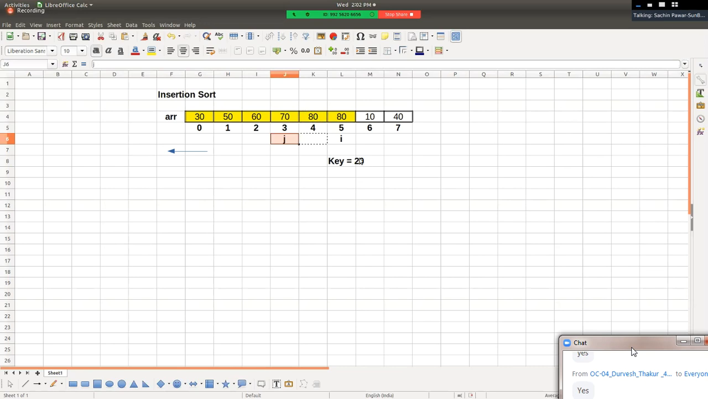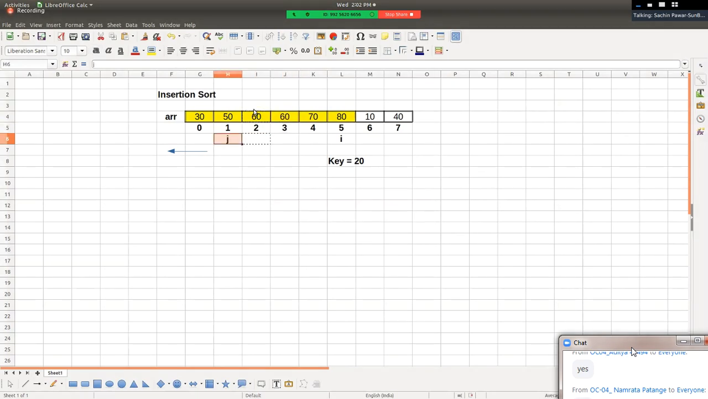Then we can say j minus minus. Again we compare 20 with 70. Is 20 less than 70? Yes, and hence we need to shift 70 as well towards right hand side. j minus minus. Again, compare 20 with 60. Is 20 less than 60? Yes, and hence 60 as well should get shifted towards right hand side by one position.